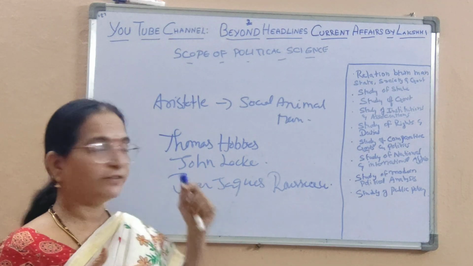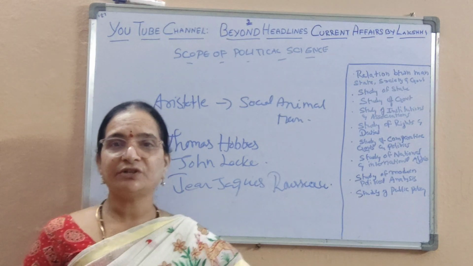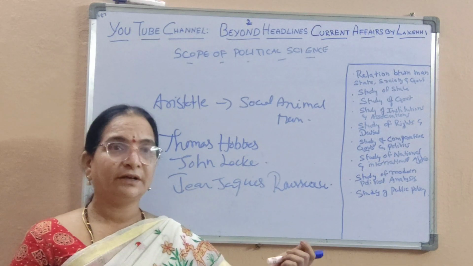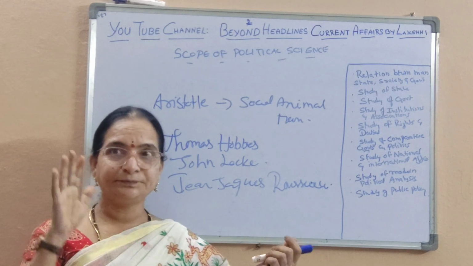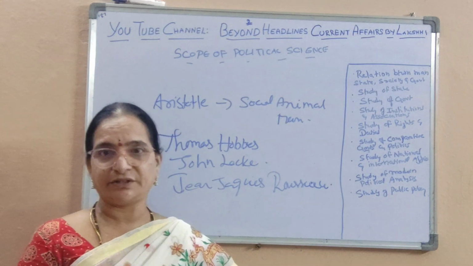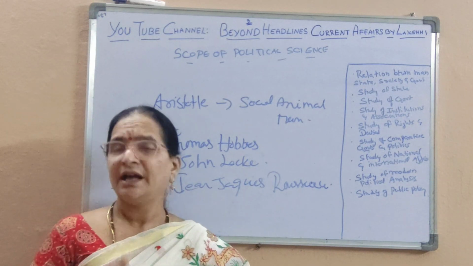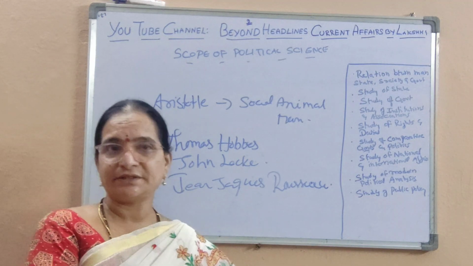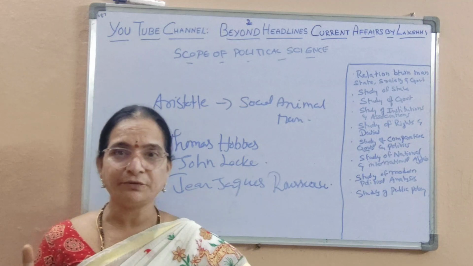And Locke, for the first time, identified natural rights as a part of the state that was in existence, and even before the existence of the state, that is in the state of nature, people enjoyed their natural rights. And these natural rights ceased to exist once the contract was signed and civil rights came into place.